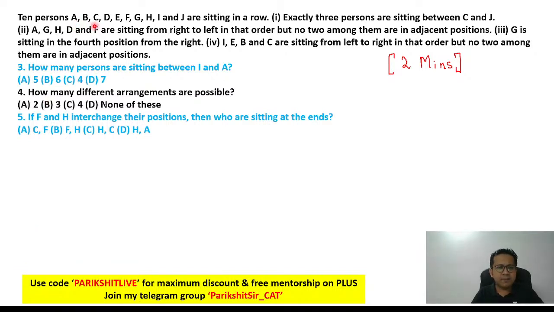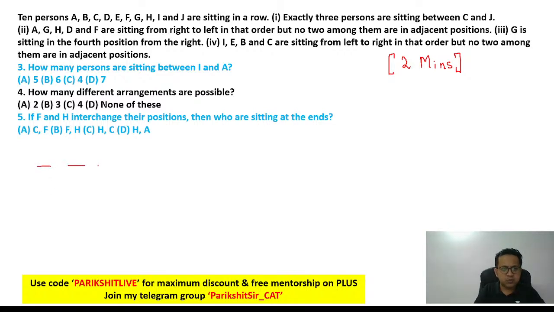10 people, A, B, C, D, E, F, G, H, I and J are sitting in a row. Okay, so you have to arrange 10 people in a row. Statement 1, exactly 3 people are between C and G. So let's draw it first. It makes our life easy.